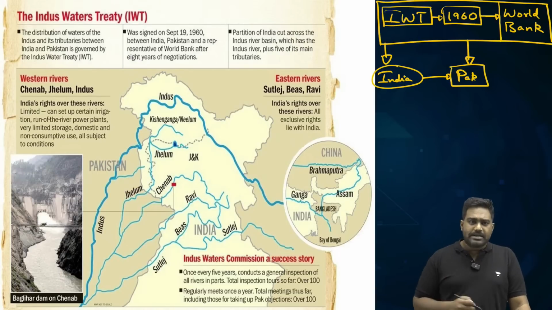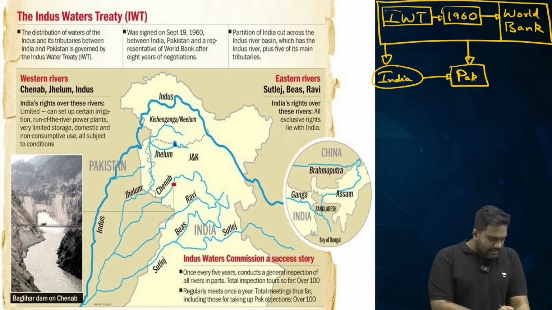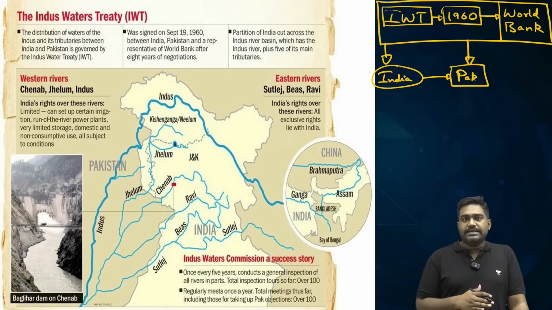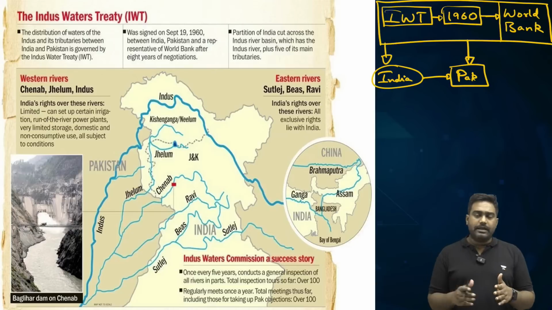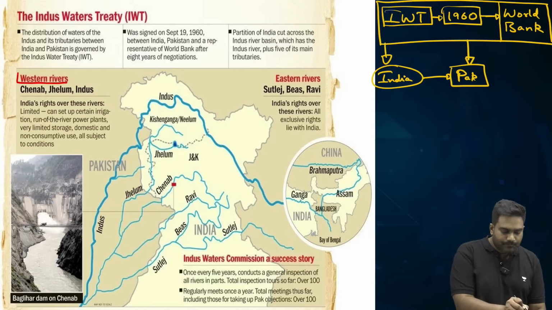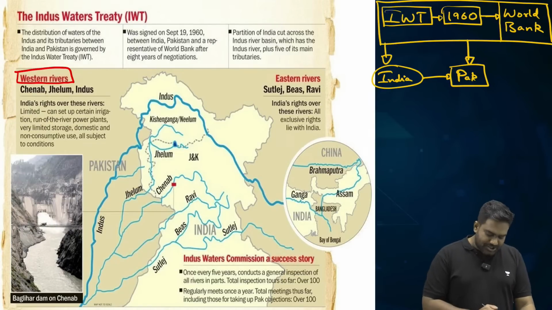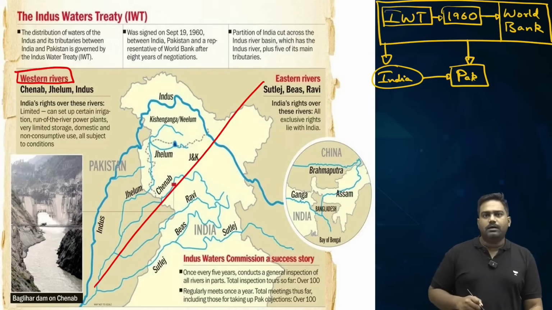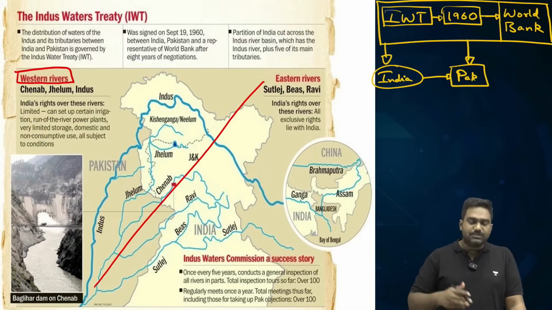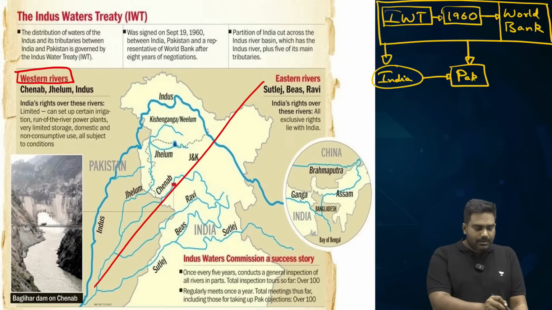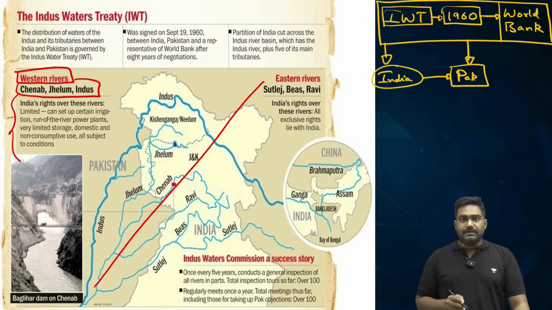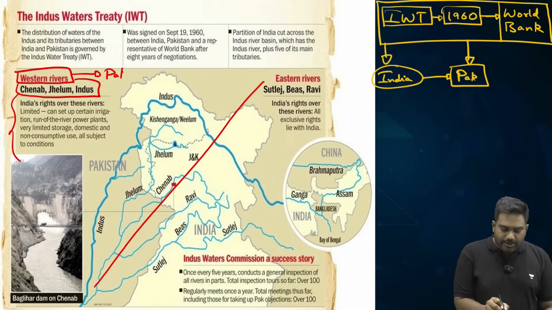Now let's see what the treaty provided for. Under the Indus Water Treaty, the Indus Basin is divided into 2 regions. Essentially, the 6 rivers are bifurcated into western rivers and eastern rivers. It essentially draws a division line along the Indus Basin. So all the rivers located on the western side, that is Indus, Jhelum and Chenab, these western rivers have been primarily allocated to Pakistan. Pakistan gets a greater share.